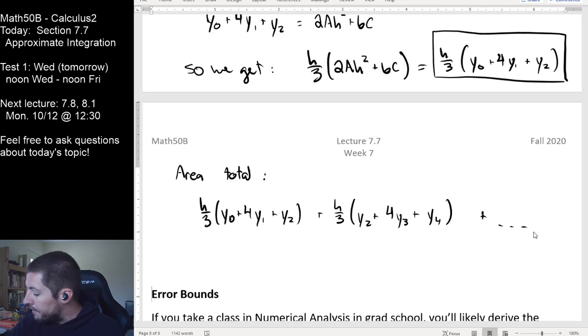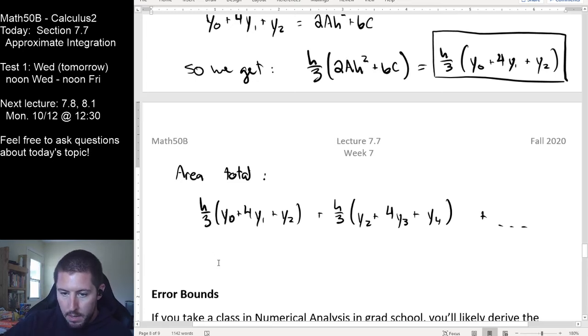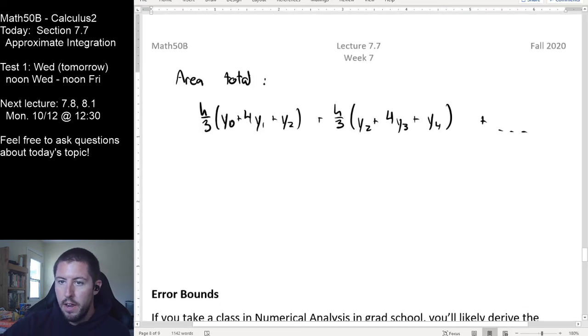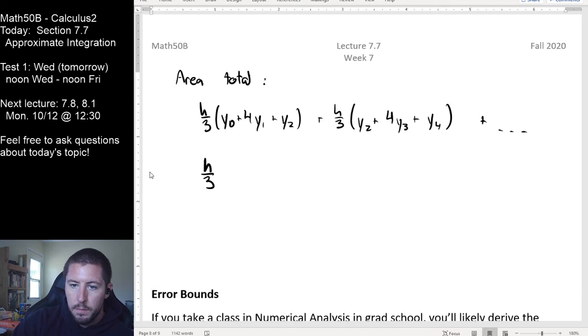So hopefully you can see where we're going with this. Let me keep sliding this out so I can actually write my final statement. What we're going to see is that we're going to be able to factor out all of these H over 3's. And again, this is our estimate for Simpson's rule. Area estimate, not our true area, is going to be Y0 plus 4Y1.